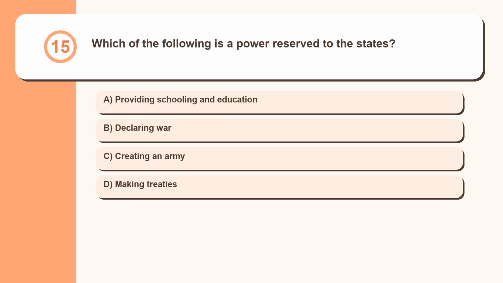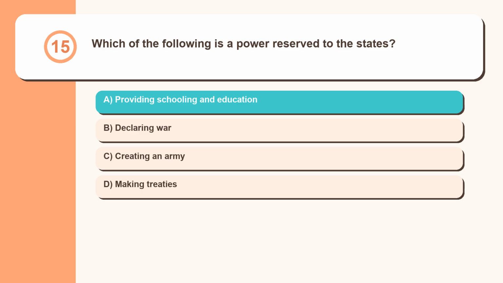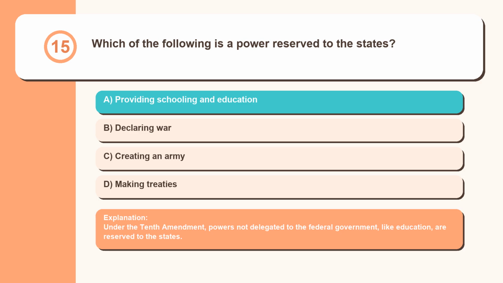Question 15. Which of the following is a power reserved to the states? Providing schooling and education, declaring war, creating an army, making treaties. Under the 10th Amendment, powers not delegated to the federal government, like education, are reserved to the states.